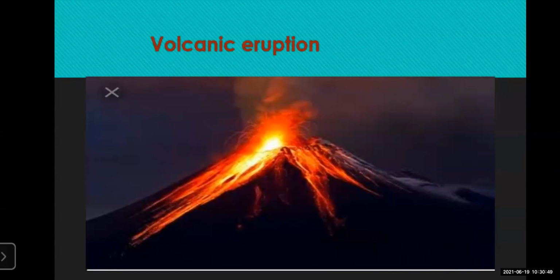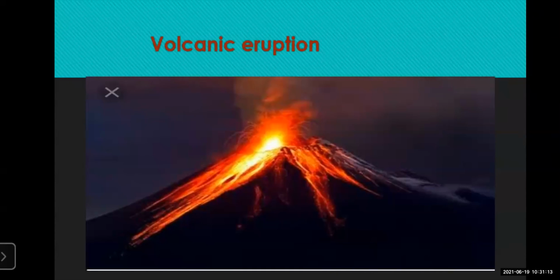So the volcanoes can be like a central vent volcano. Now here on the screen, the volcano shown is the central vent volcano. The eruption has occurred from one single mouth or vent. That is called the central vent volcano.